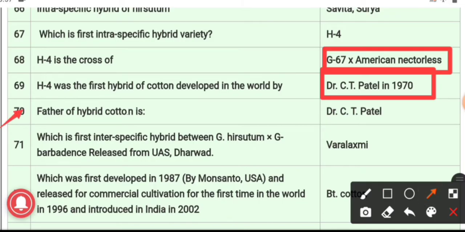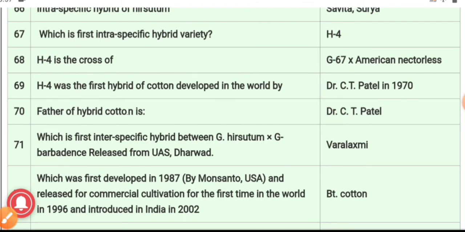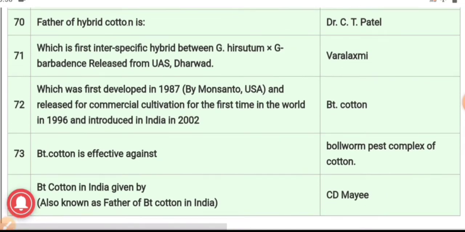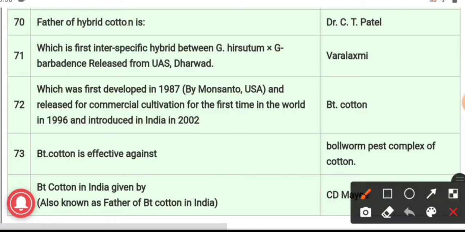70 question, the father of hybrid cotton, and the answer is Dr. C.T. Patel. He is the father of hybrid cotton. 71, which is the first interspecific hybrid between Gossypium hirsutum and Gossypium barbadense which was released from UAS Dharwad, and the answer is Varalaxmi.